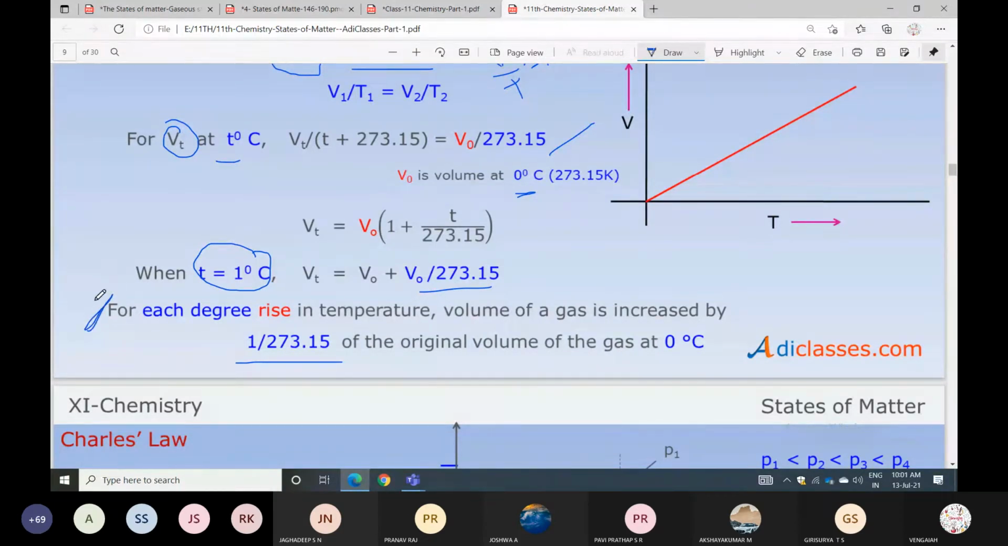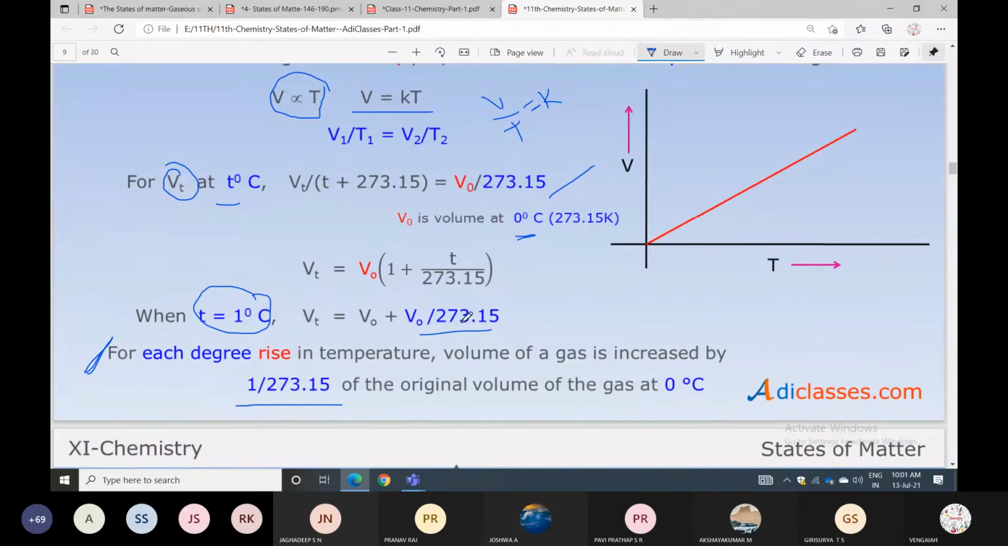Understood? At this point it is very, very important, because students get confused many times. When temperature increases, volume also increases. What I am saying here is: at 0 degree centigrade the volume is V0. When temperature is 1 degree centigrade, the volume increases by 1 by 273 of V0, the original volume of the gas at 0 degree centigrade.